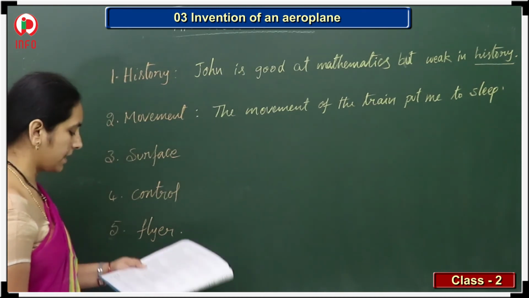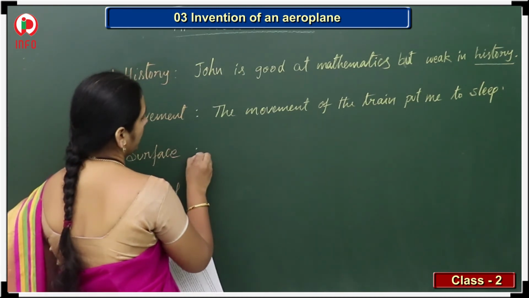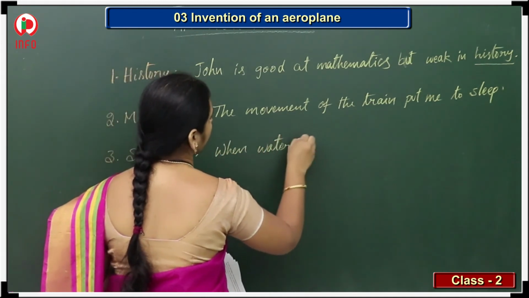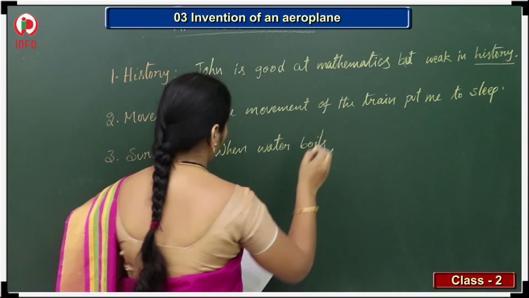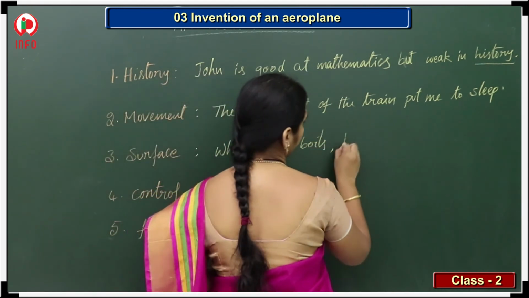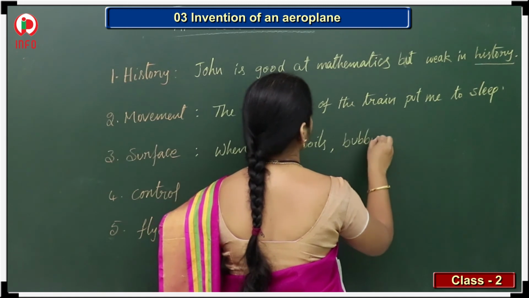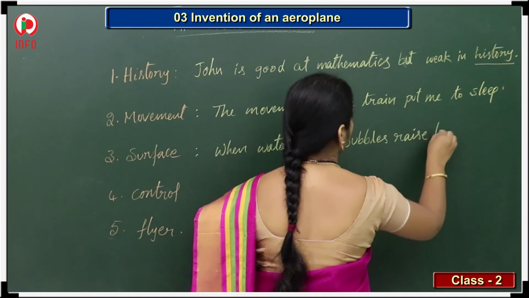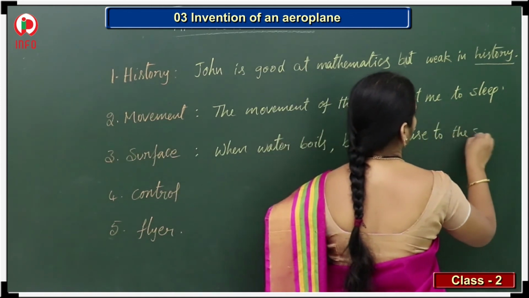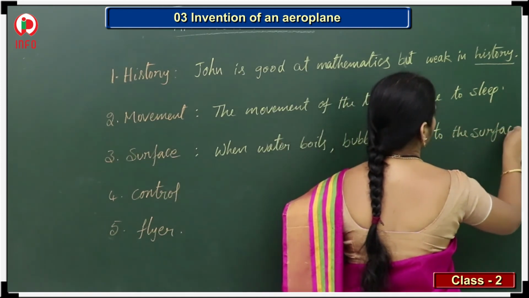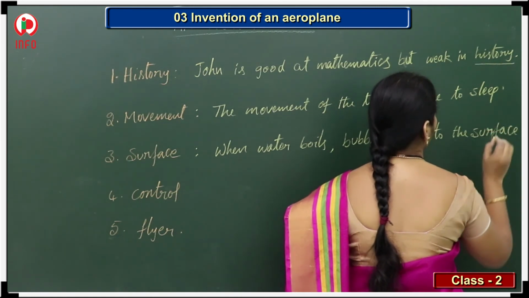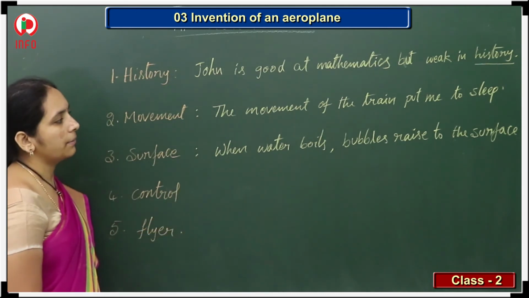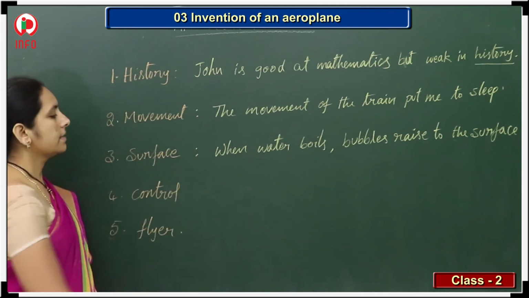So now, surface. What can we write? When water boils, what do we get? Yes, bubbles rise to the surface. Surface means edges, we can call it. So, when water boils, bubbles rise to the surface.